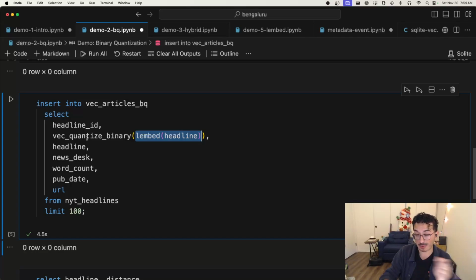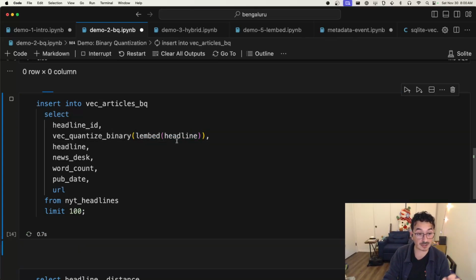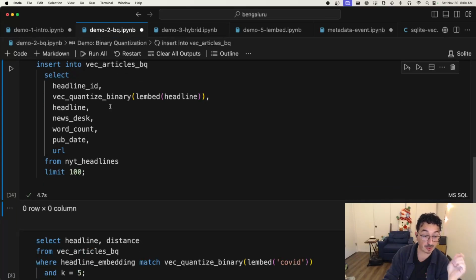Just like before, we take the 384 dimensions that are returned from SQLite-lembed, and we attach a 1 on every single dimension. It's a 1 if it's greater than 0, or if it's less than 0, it gives it a 0. That gives us a compact binary vector that we can insert directly into the vec articles table using binary quantization.